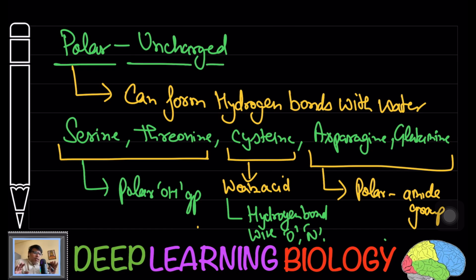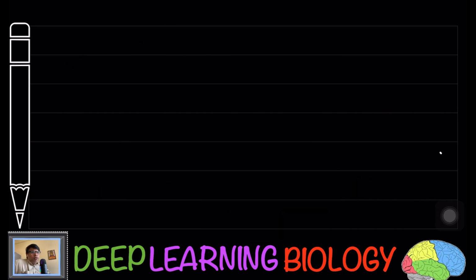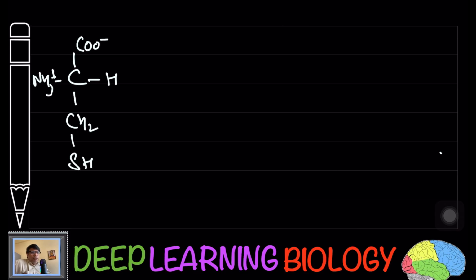So in these amino acids, you are going to have polar groups which can form hydrogen bonds with water, and these functional groups are uncharged, they are not going to have charge.